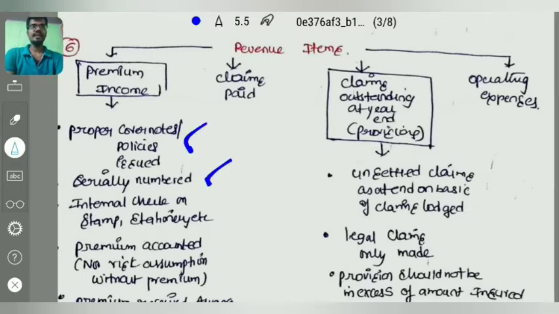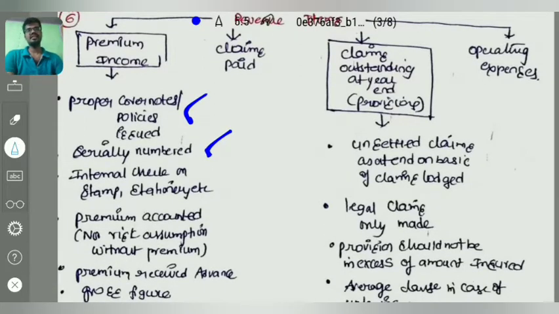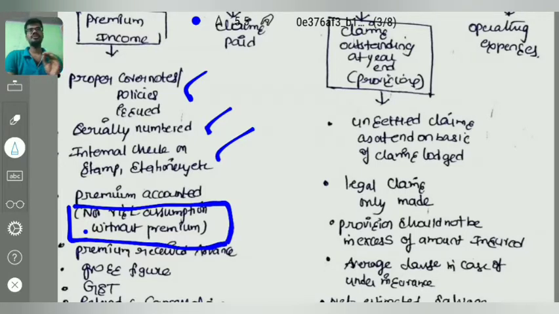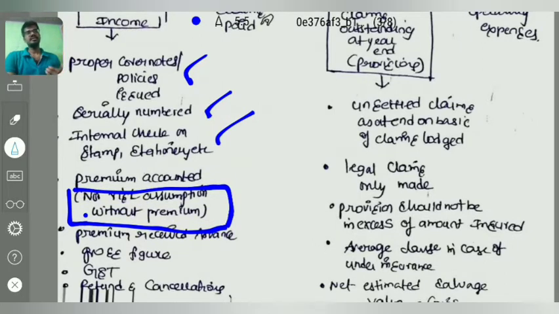We also check internal checks on stamps and stationery, etc. For the cover notes we will require stamps and stationery, and we have to check whether there are any internal checks. Premium accounted is one of the important points in respect of premium: no risk assumption without premium. The insurance company cannot assume risk without receipt of the premium. Premium received in advance needs to be verified, whether it has been accounted as premium received in the current year or a separate ledger has been maintained.